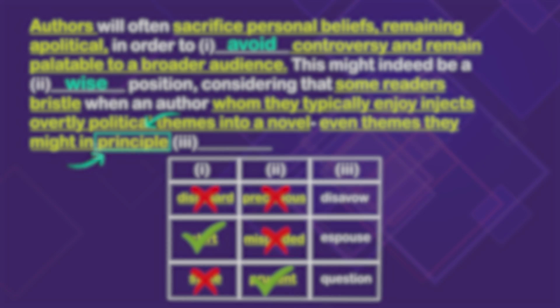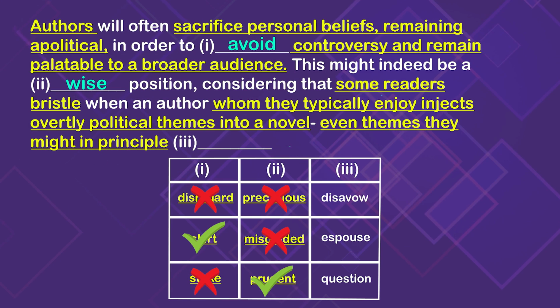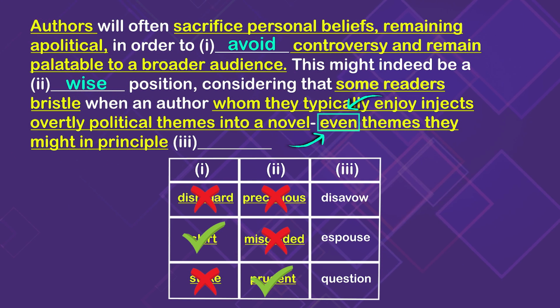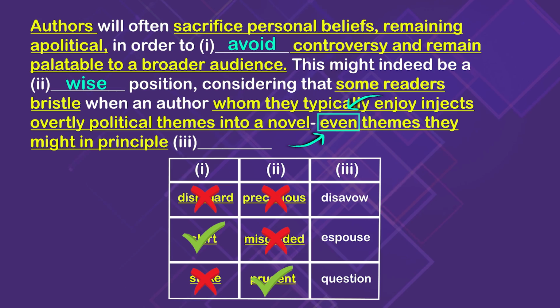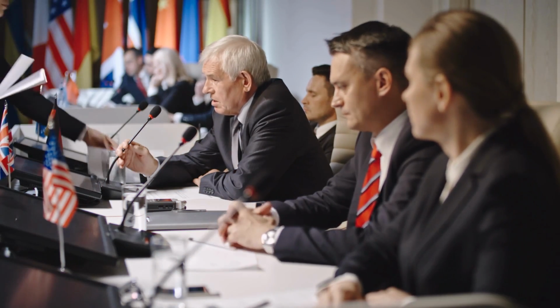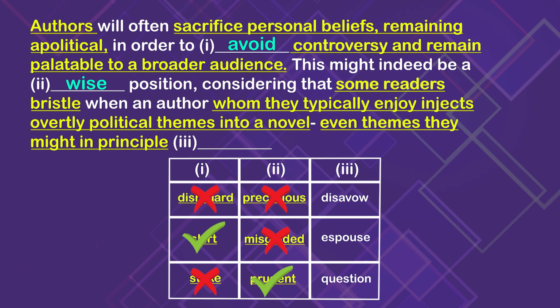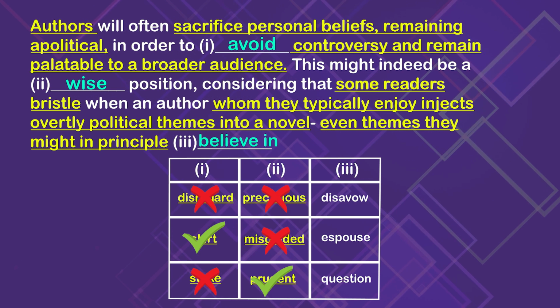So how they're feeling internally versus externally, the things that they believe in. The word even signals that the example is going even further. How might this example be going further if we're talking about authors avoiding political topics? Well, they might even avoid political topics that in principle they in fact believe in.